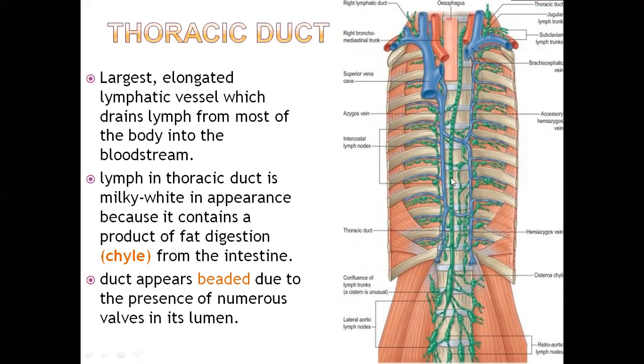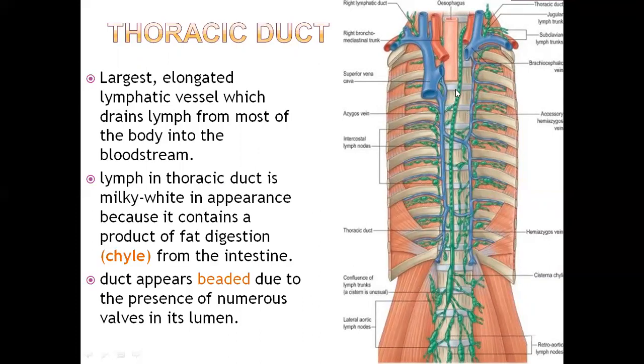So this beaded green colored structure that you are finding here is the thoracic duct. This is the largest elongated lymphatic vessel, which drains lymph from most of the body into the bloodstream. Lymph in the thoracic duct is milky white in appearance because it contains a product of fat digestion from the intestine. The duct appears beaded. You can see how beaded it is; the beads give the appearance of the presence of numerous valves in its wall.